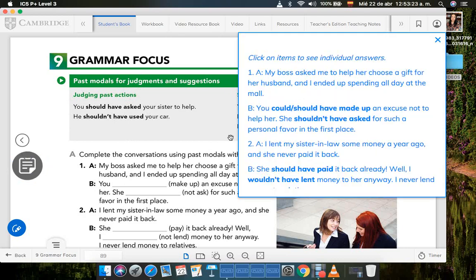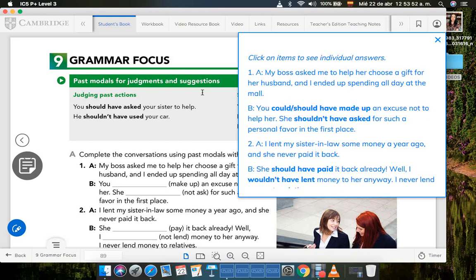On letter B, you could or should have made up. Okay, you see the word here, make up? It's going to change into the past tense. And then she not ask, you could have chosen she shouldn't have asked. We make shouldn't the contraction of should not because we have not right here. So that's telling us that it's going to be a negative model, okay?